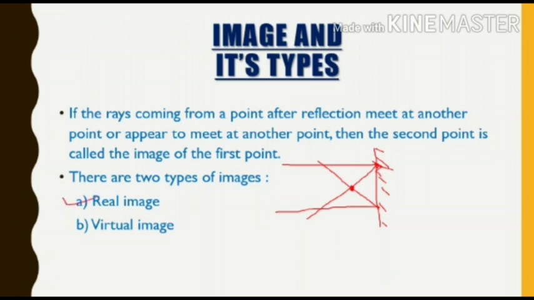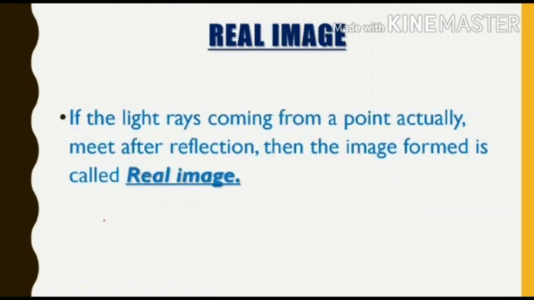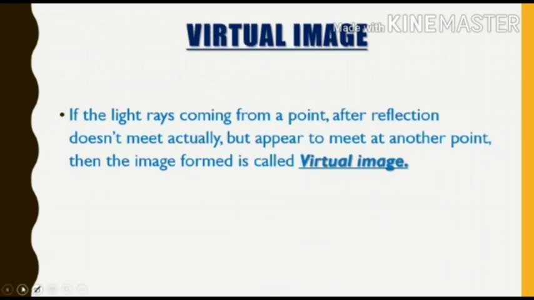Now there are two types of images. The first one is real image and the second one is virtual image. So let's move to real image. If the light rays coming from a point actually meet after reflection, then the image formed is called a real image. It means this is the mirror. In the first case we have learned that the two rays meet at the point. If the light rays actually meet at a common point, then the image formed at that point is known as real image. It means the image or the object formed here is the image of the first point and it is a real image. Now let's move to virtual image.